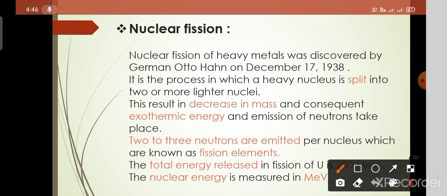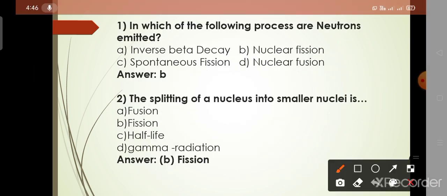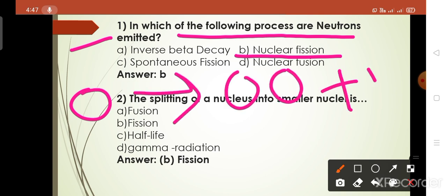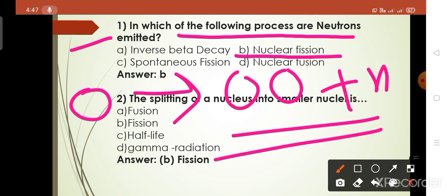Then the first MCQ is: in which of the following processes are neutrons emitted? We know that in the nuclear fission process, neutrons are emitted in the product.